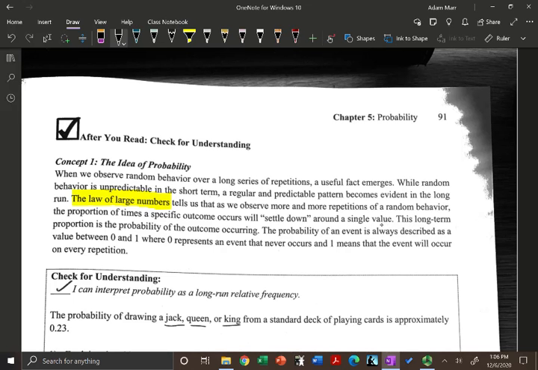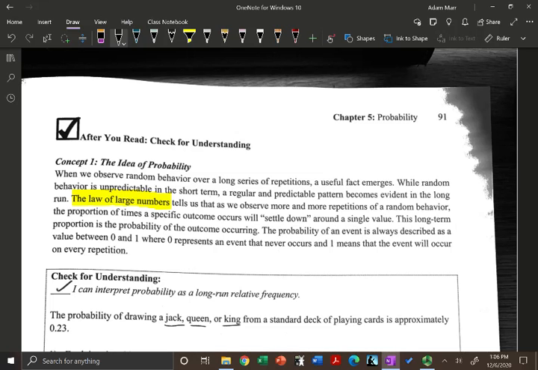So that was like when I showed that applet before, and it was flipping a coin, but we did 10 flips. Sometimes you could get 2, sometimes you could get 7 or 8 tails. But if you're doing 1,000, then your actual amount of tails was very, very close to 500.